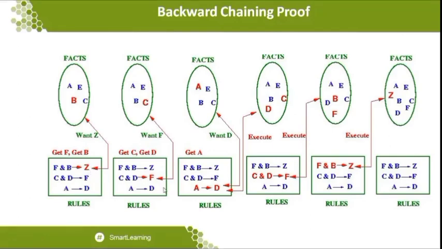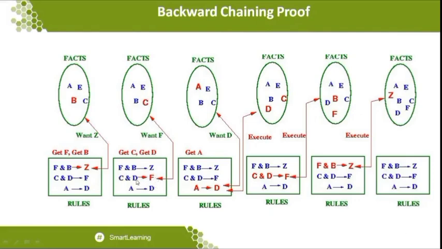Let me take the second level. So what is the second level? In the second level, you can see that C is available. Okay, so here C is available, but I need F because my goal is actually F. But among the facts, only C is available. So what I need is, if I want to reach the goal F, I need two kinds of facts.